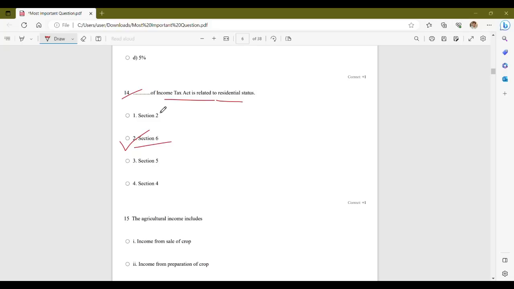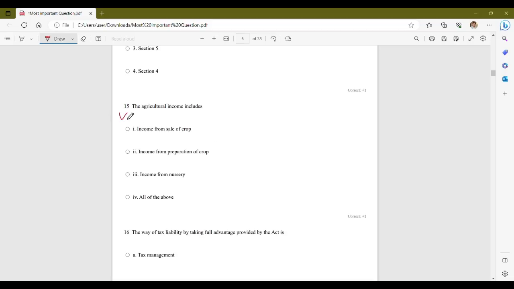Section 6 of Income Tax Act relates to residential status or determination of residential status for individuals. It lays down the criteria and conditions based on which an individual is categorized as a resident or a non-resident for income tax purpose in India. The section considers factors such as individuals' stay in India, duration of stay, nature of their income to determine their residential status.